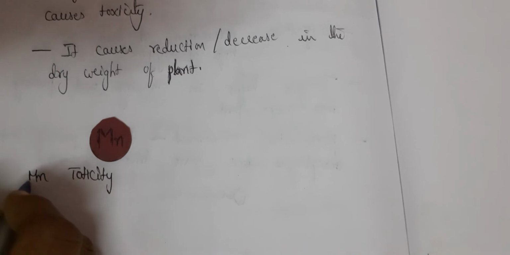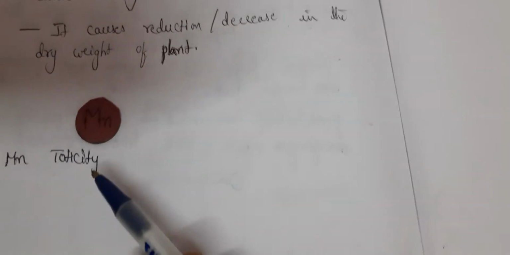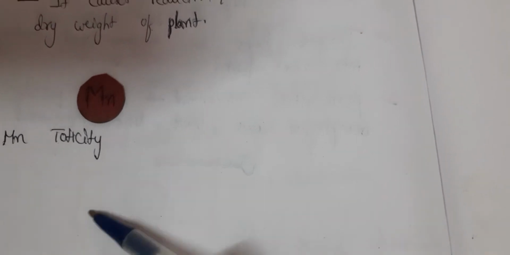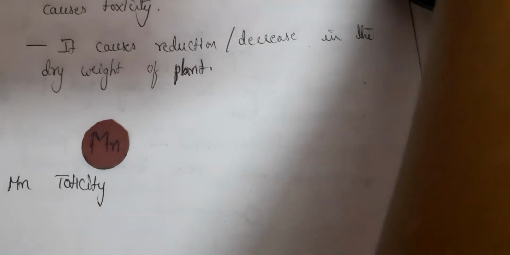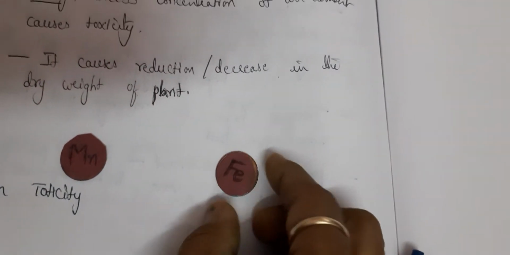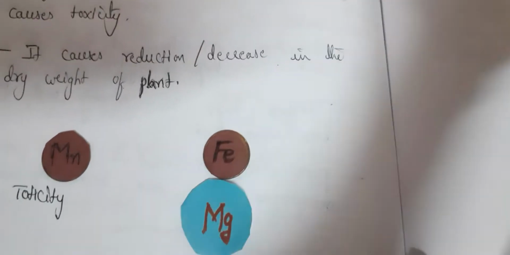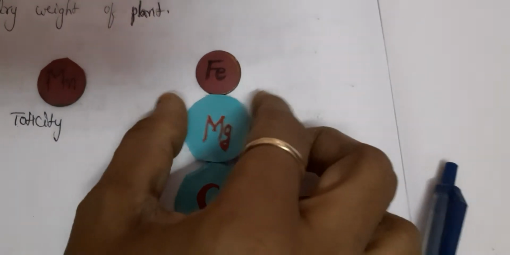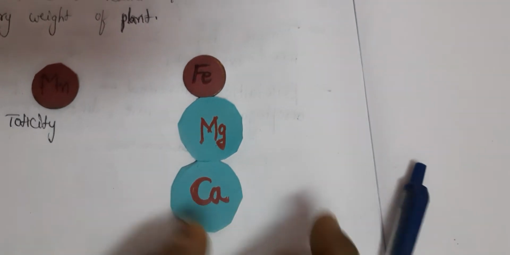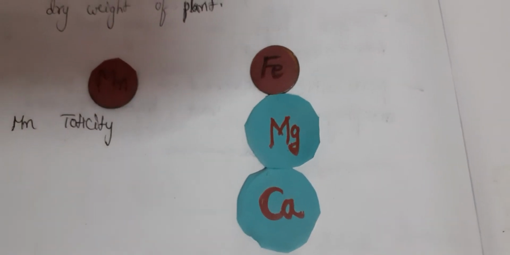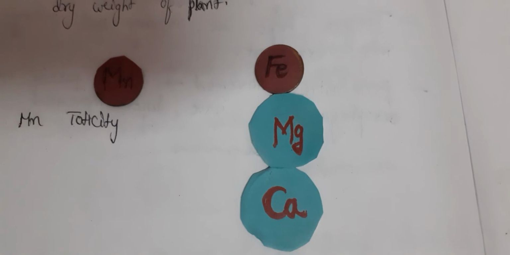Manganese toxicity, that means if manganese is in excess in the soil, what happens? Manganese generally inhibits the activity of iron, magnesium and calcium. So iron, magnesium and calcium are affected because of manganese toxicity.